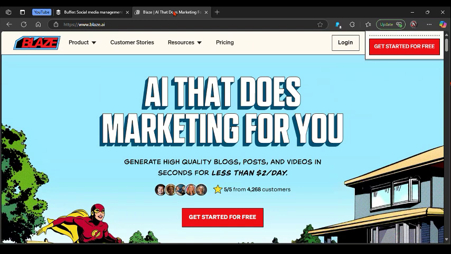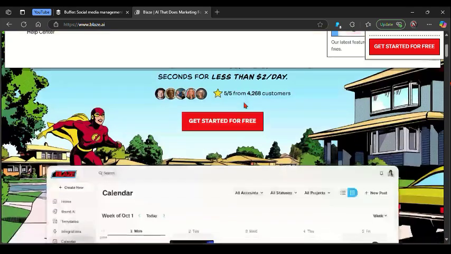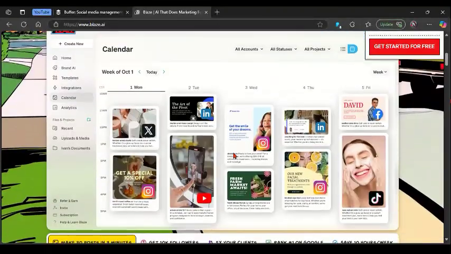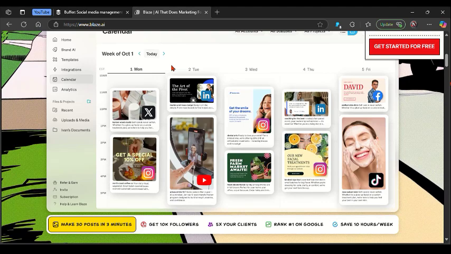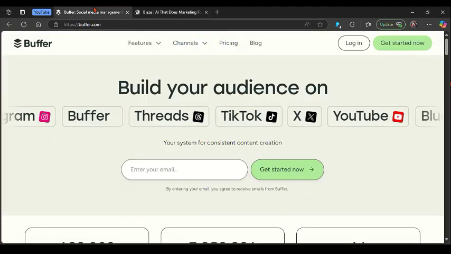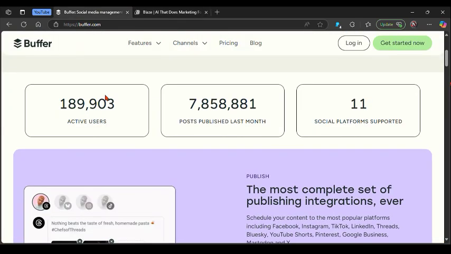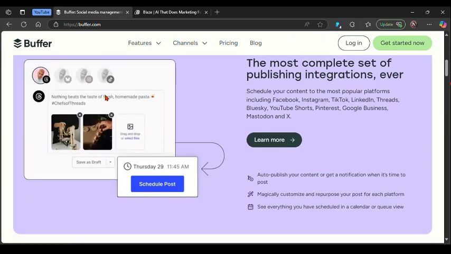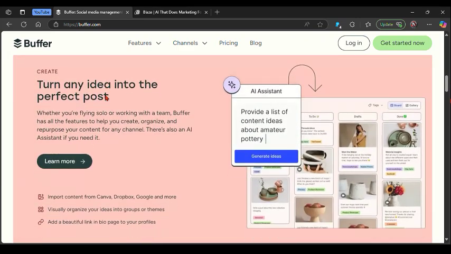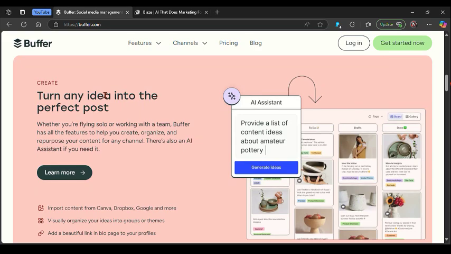Then on the other side, talking about the strengths of Blaze AI, it can turn blogs, videos, and podcasts into threads and carousels together with reels. It's also a huge time saver for content teams and agencies. It also has polished templates and a social-first design.